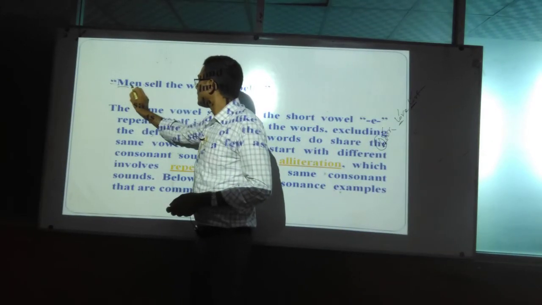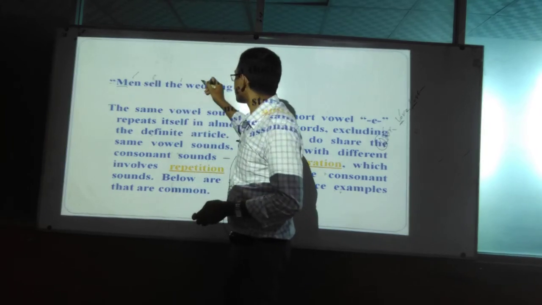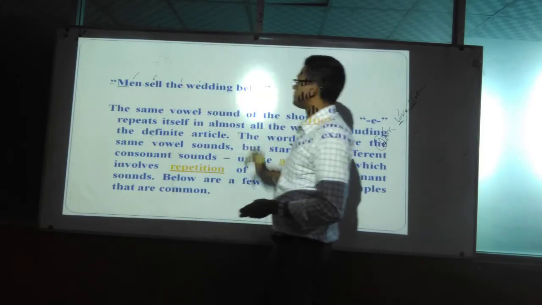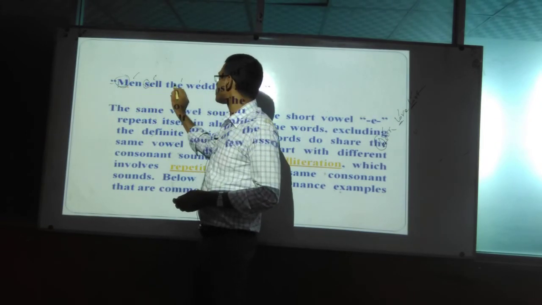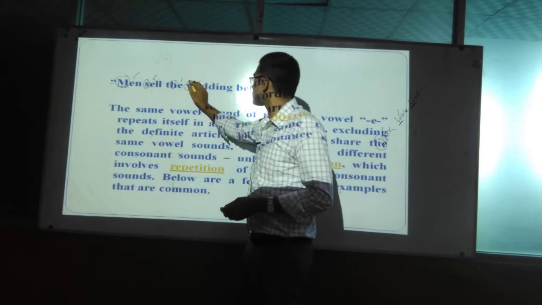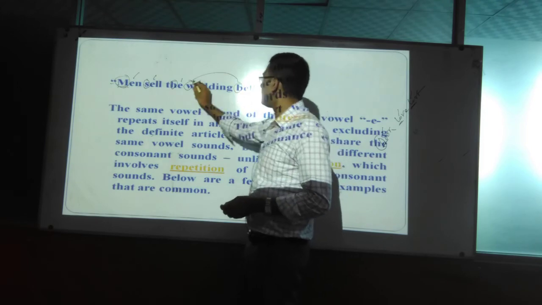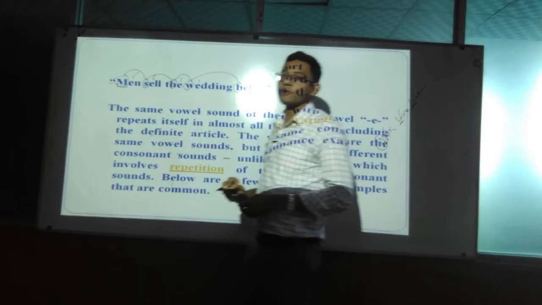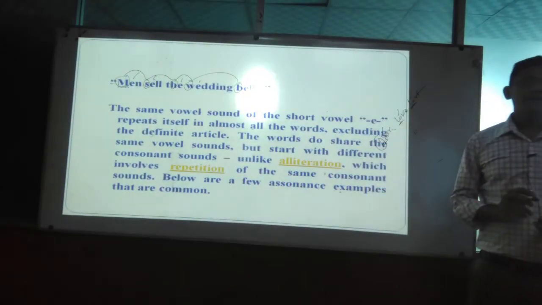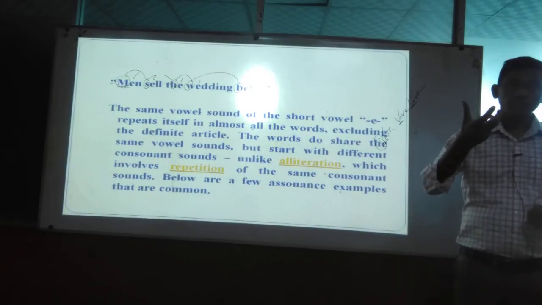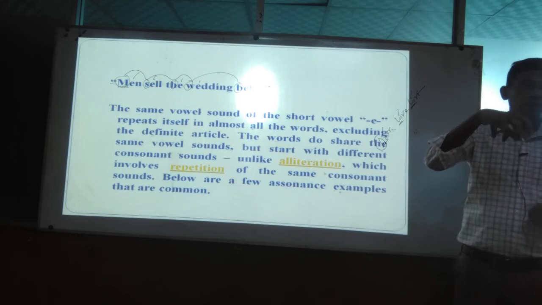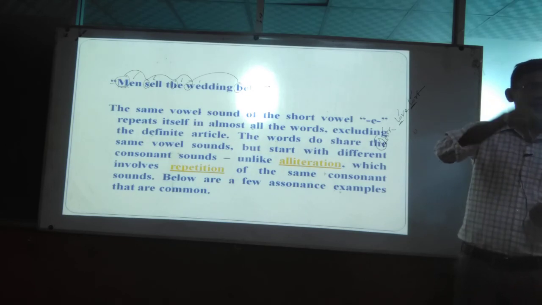I mean the vowel sound is repeated, and before the vowel all the consonants must be different, or most of the consonants must be different. Another condition you must remember is that it should not be used at the beginning of the words like alliteration.